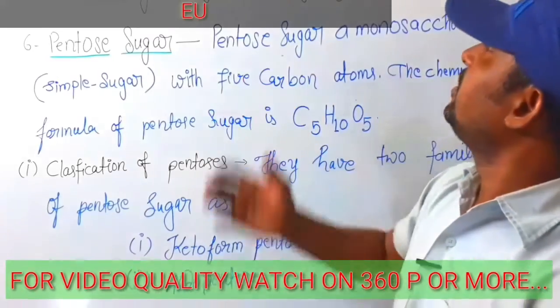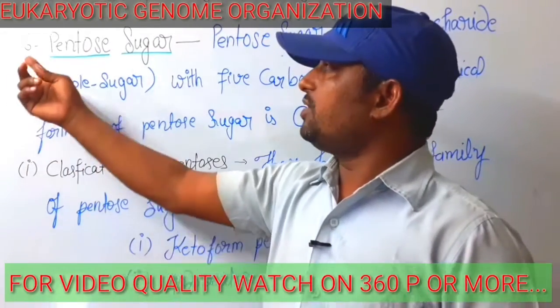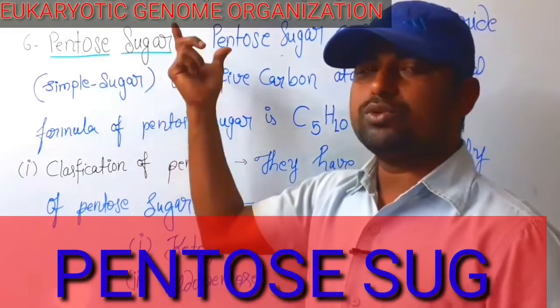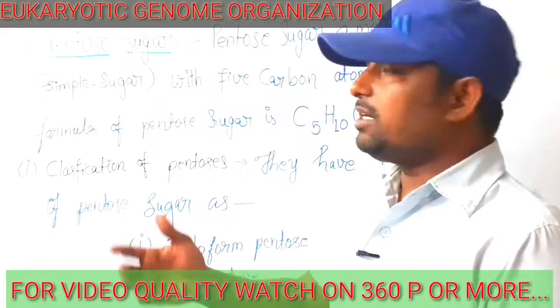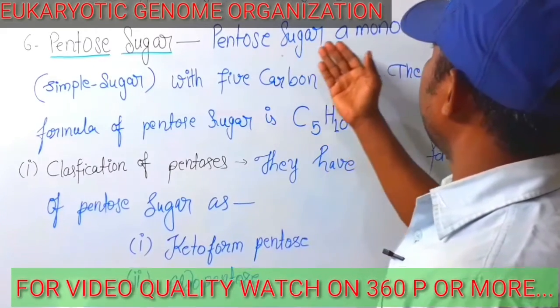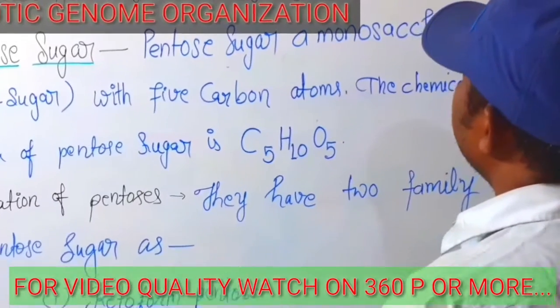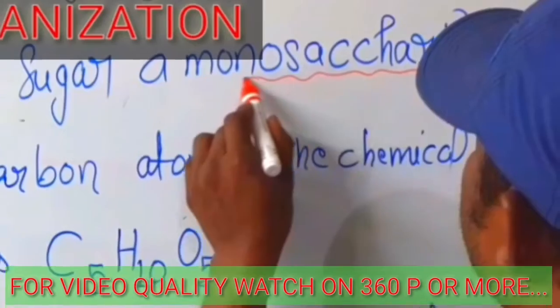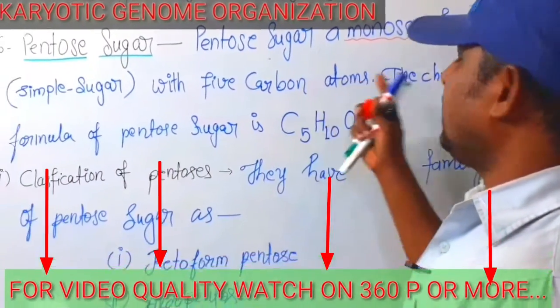Eukaryotic Genome Organization Part 3. Let's see point number 6, pentose sugar. We will continue. Pentose sugar is a monosaccharide with 5 carbon atoms.